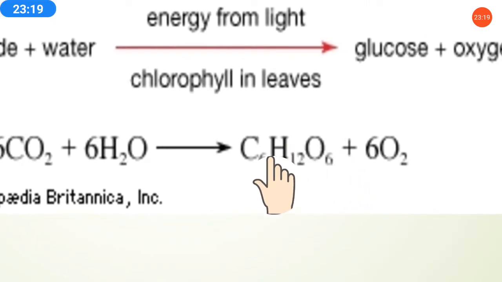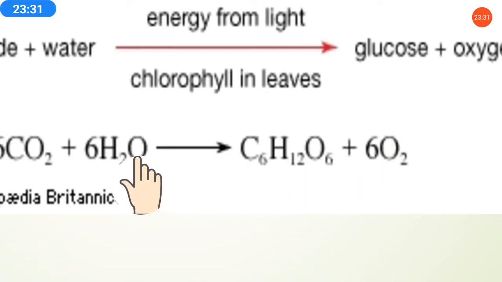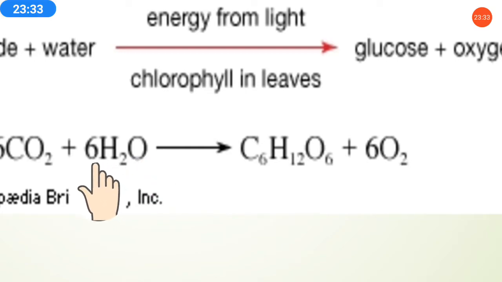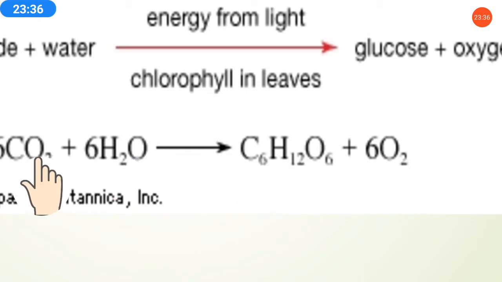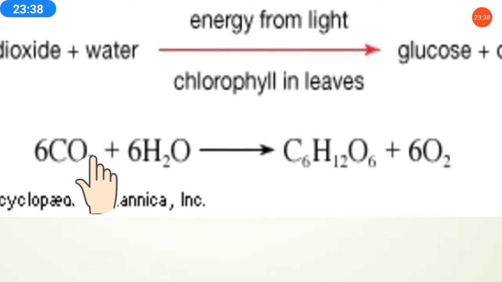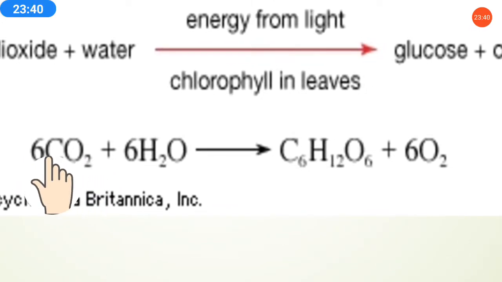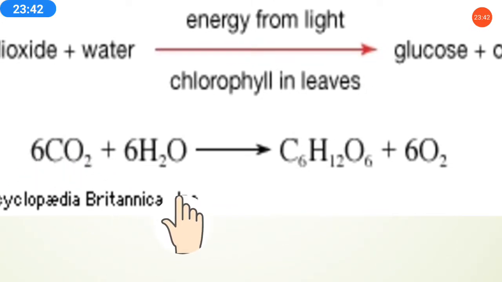What is the glucose formula? Like the water formula is H2O, meaning 2 atoms of hydrogen and 1 atom of oxygen, glucose is C6H12O6, plus 6O2. See, 6 molecules of oxygen have gone. So how much oxygen is left? 6O2 means 6 times 2, 12 oxygen atoms are left. That's why 6O2 is left.